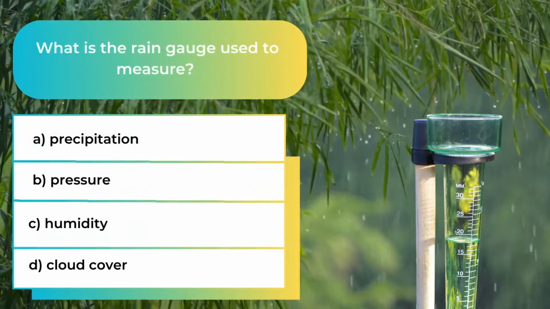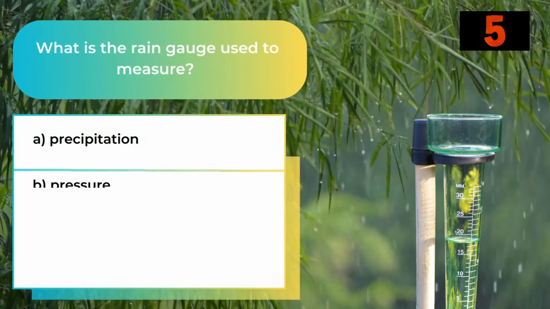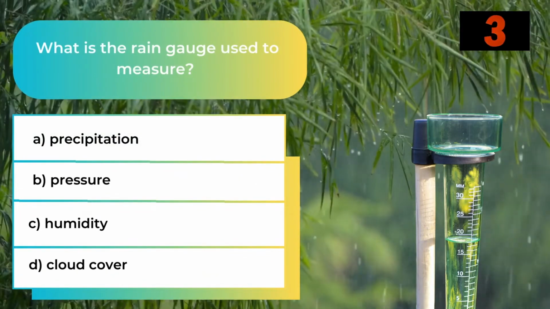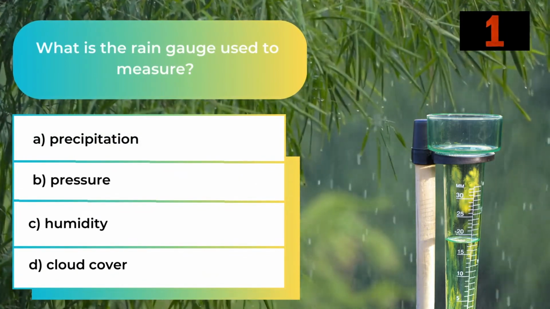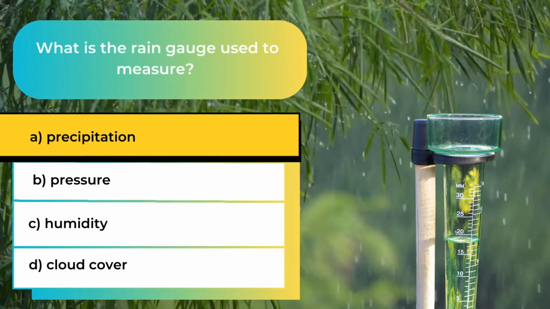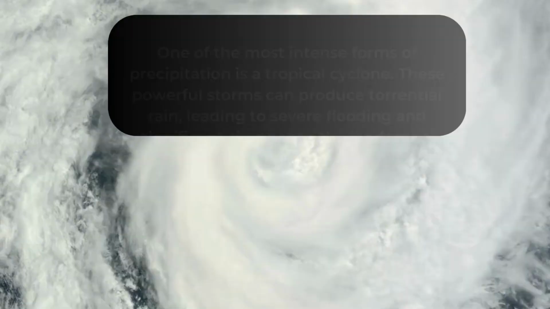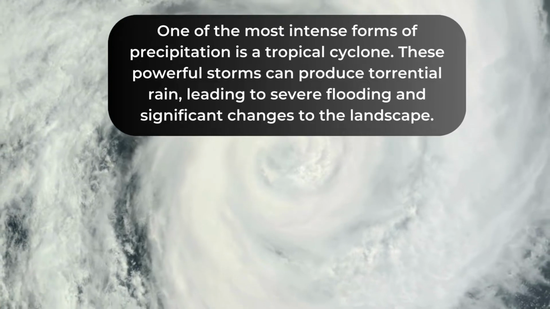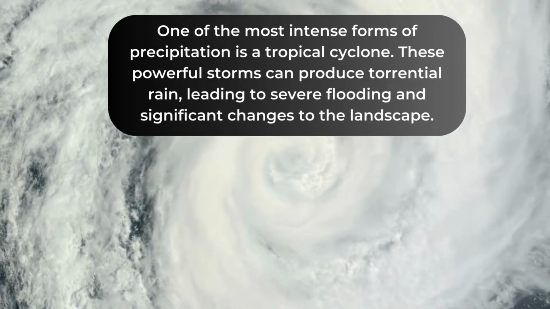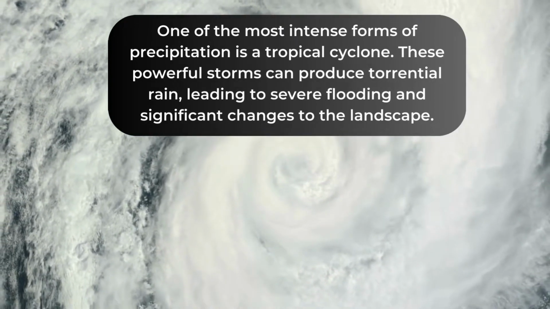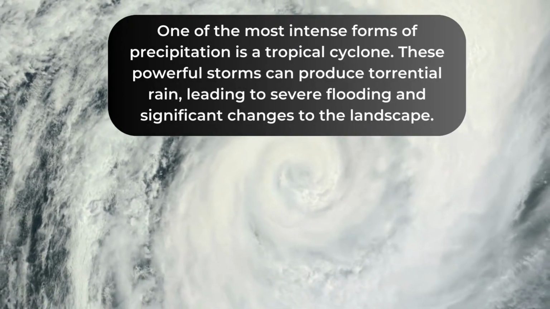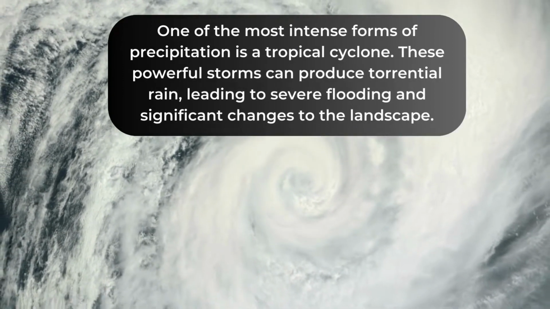What is the rain gauge used to measure? The answer is A. Precipitation. One of the most intense forms of precipitation is a tropical cyclone. These powerful storms can produce torrential rain, leading to severe flooding and significant changes to the landscape.